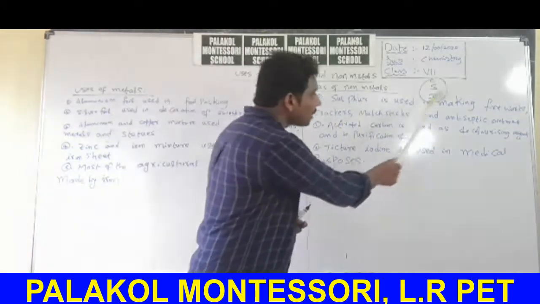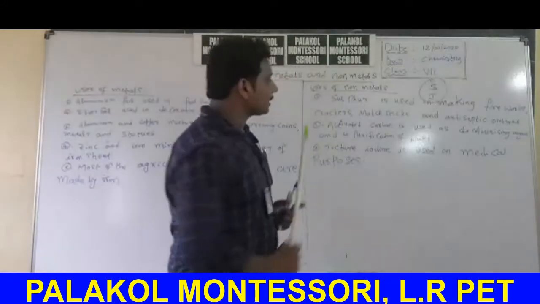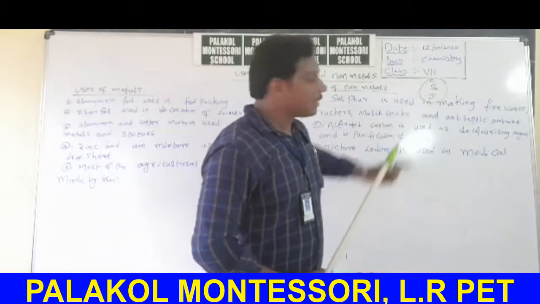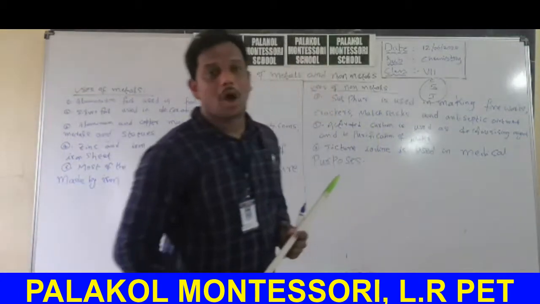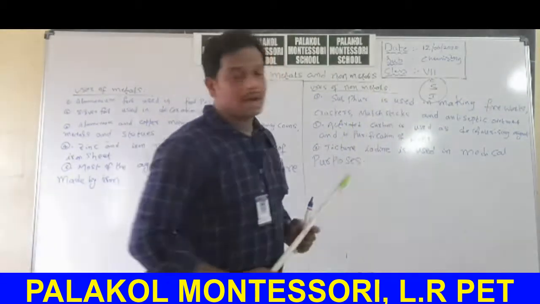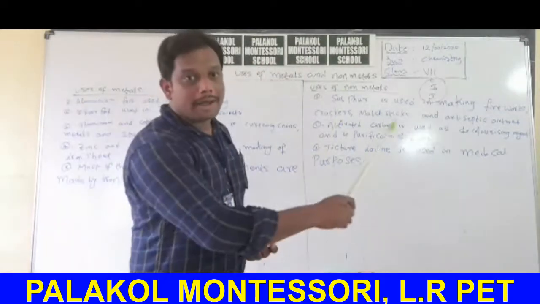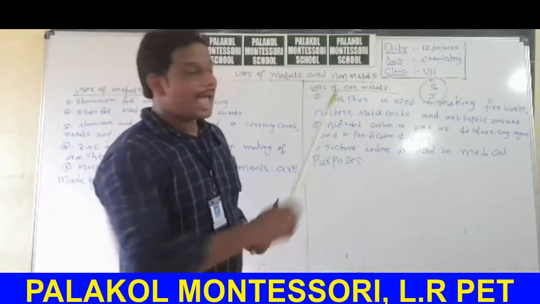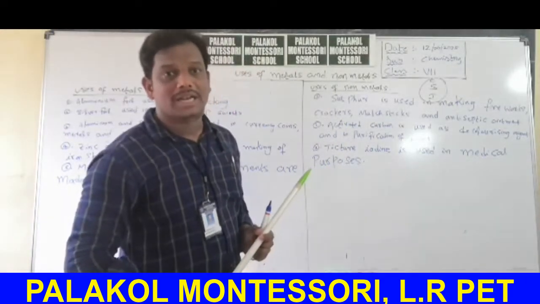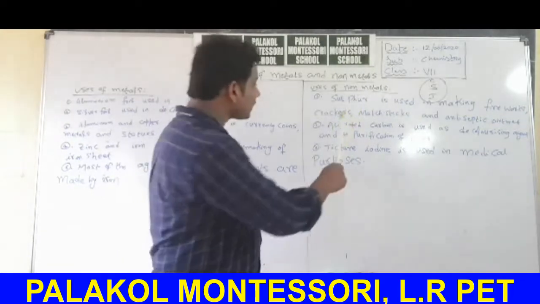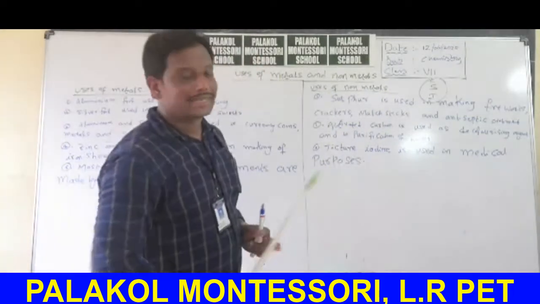Sulfur is used in making of fireworks, Diwali firecrackers, crackers, matchsticks. It is one of the components in the preparation of matchsticks and also antiseptic ointments. Very important bit: the non-metal used in preparation of antiseptic ointments is sulfur. The non-metal used in preparation of crackers is sulfur. The non-metal used in preparation of matchsticks is sulfur.